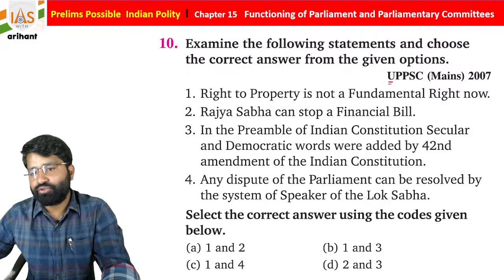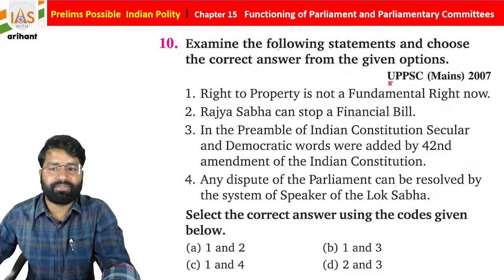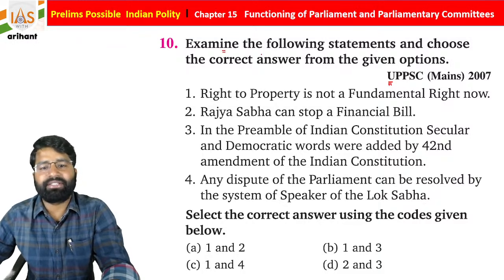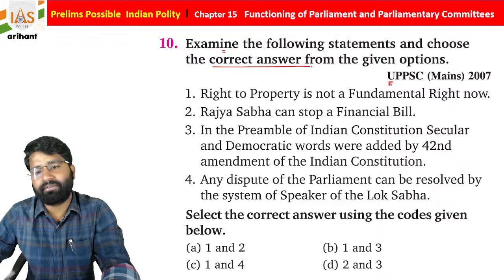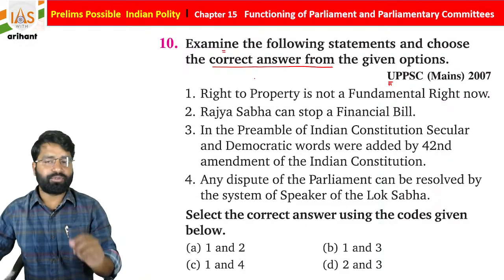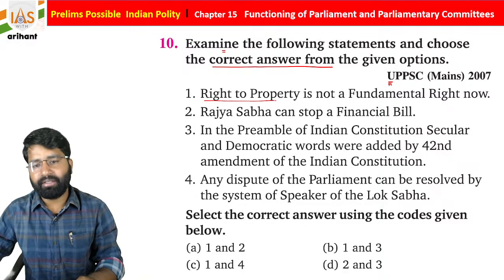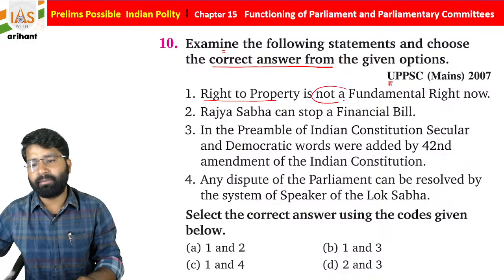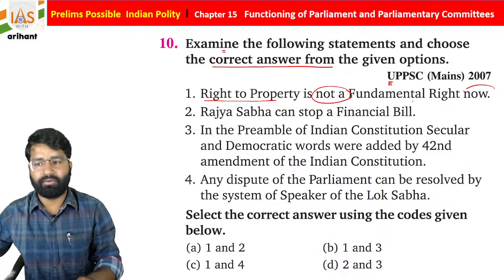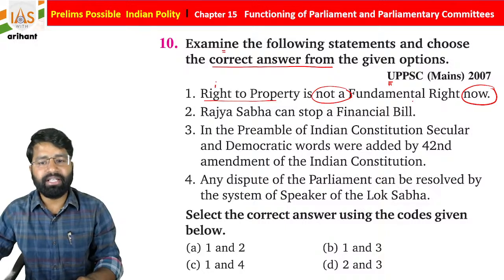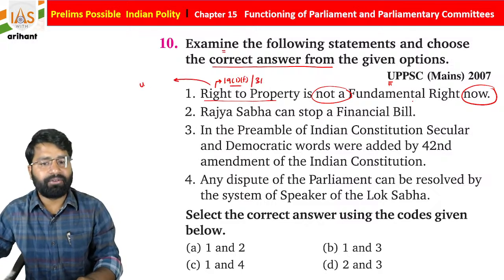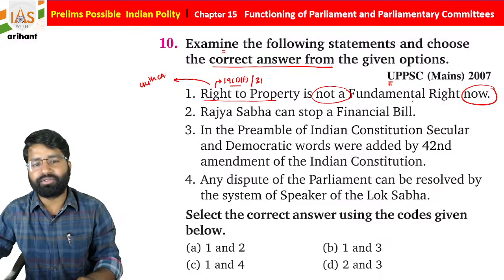Now, UPPSC 2007 question: examine the following statements and choose the correct answer from the given options. Right to property is not a fundamental right now. Initially it was a fundamental right under Article 19 clause 1 subclause F and Article 31, students, but we all know there was the 44th Constitutional Amendment Act 1978.